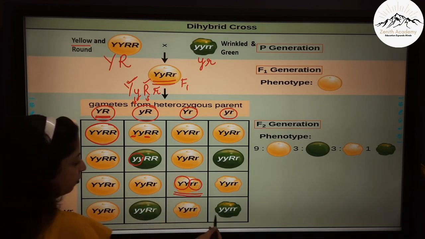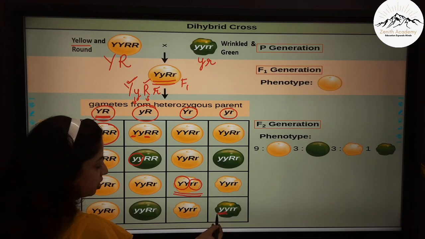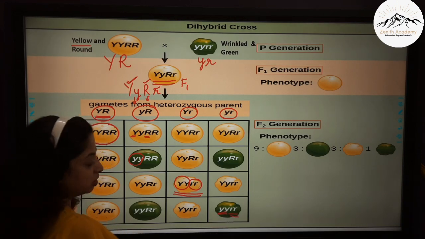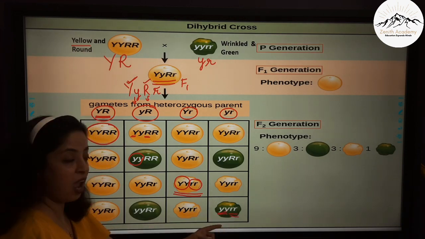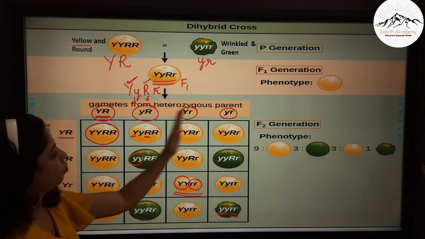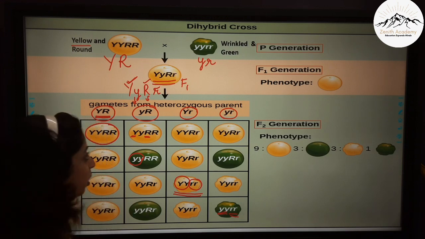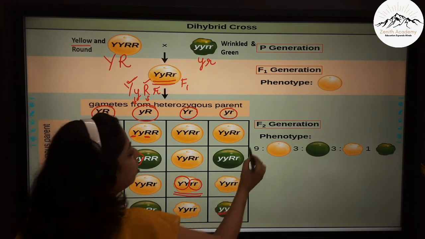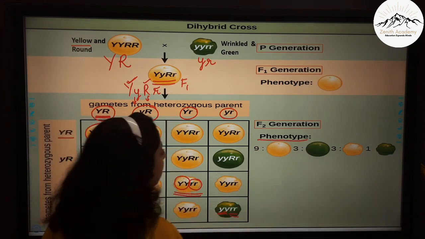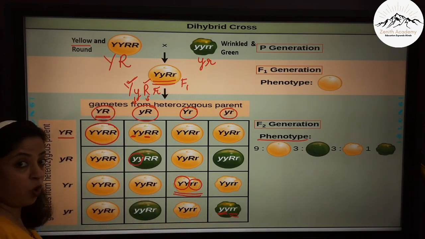Now here if you see, in the color also recessive is there, and in shape also this is recessive. So this is green and wrinkled. So once you work out this, then you find out the genotype and the phenotype. Now let us see the phenotype first. The phenotype is what you see.